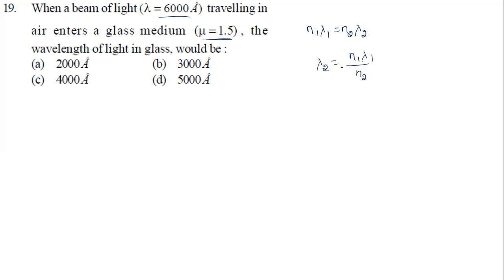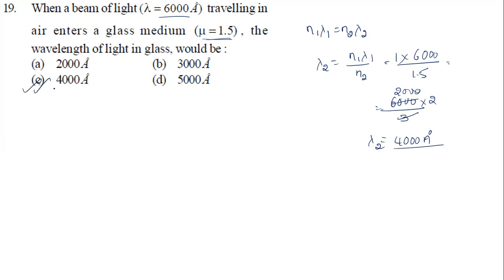Initially it is traveling in air medium, right? So what is the air medium refractive index? We know it is 1. So it is 1 into lambda 1, I'll keep 6000, I'm not going to convert. N2 is how much now? 1.5. I can write that as 3 by 2, so 3 divided by 2 comes to the numerator as 2 times, so 2000 times 2. It will become 4000 angstrom. So C option is the right answer for this question. Is that clear? Yes.